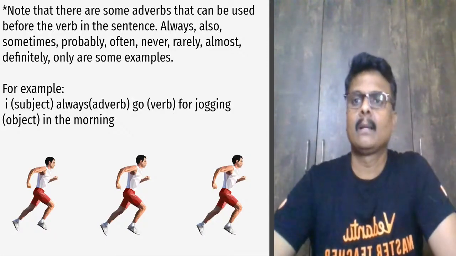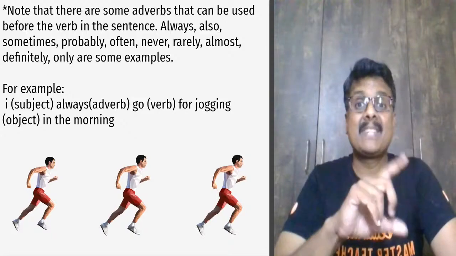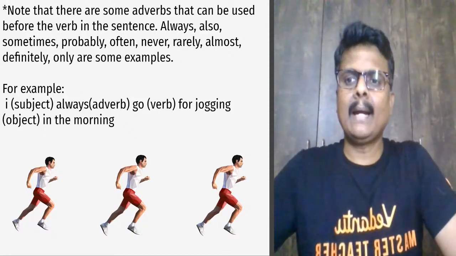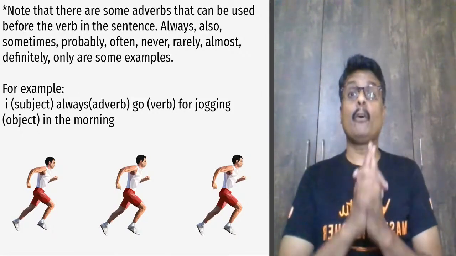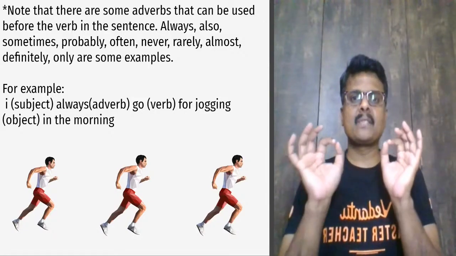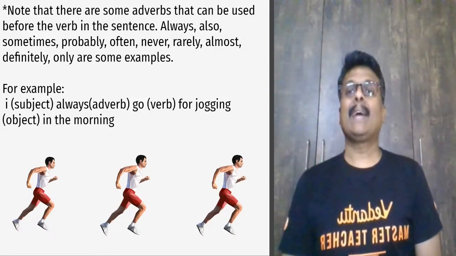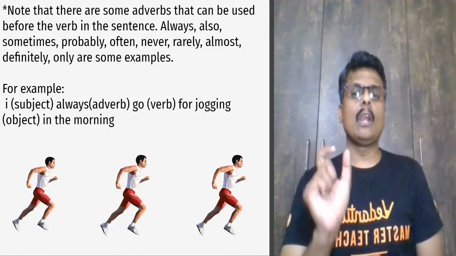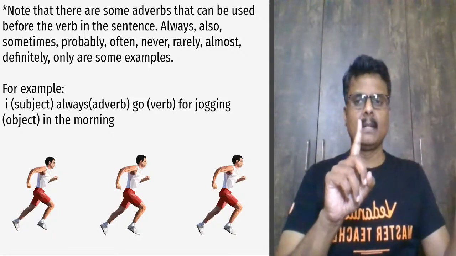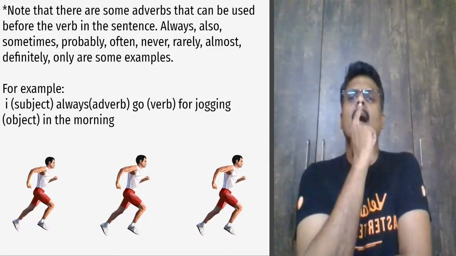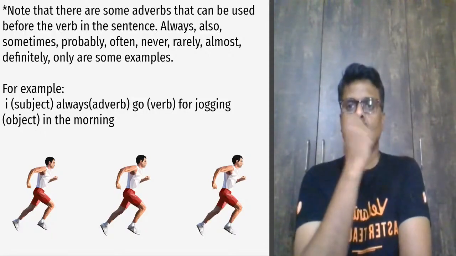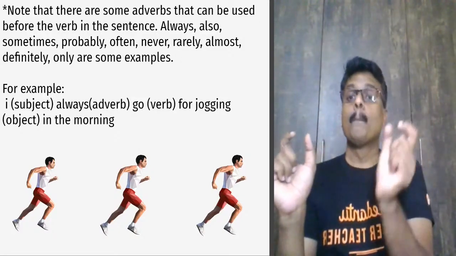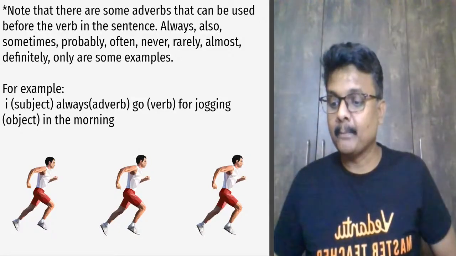Next case. There are some adverbs which can be used before the verb, similar to the adverb of time which we just saw. Look at the examples. Always is a great example. Generally it is SVO, subject, verb, object. But when you use always, look at it: I always go for jogging in the morning. The adverb is coming before the verb. Go is the verb, right? Before the verb, always is coming.